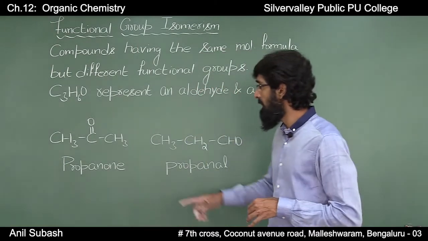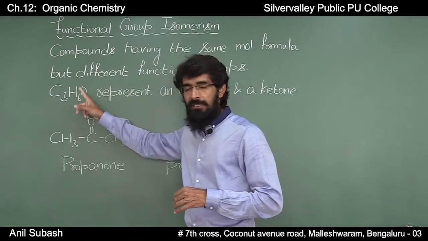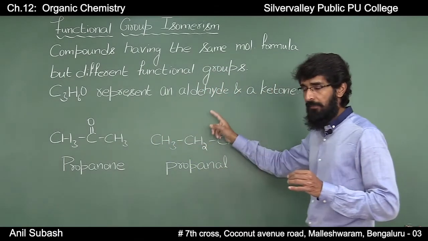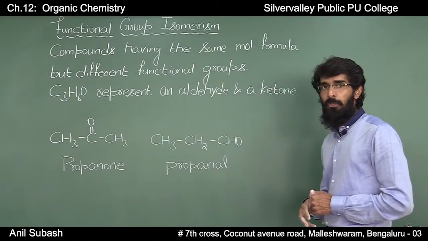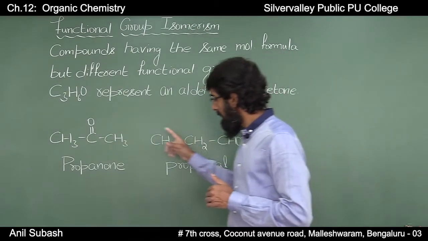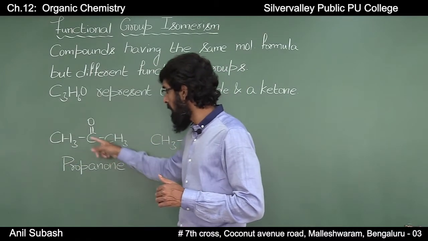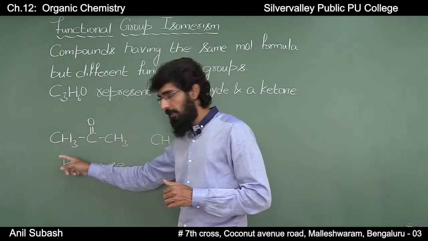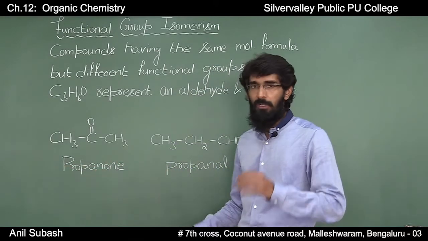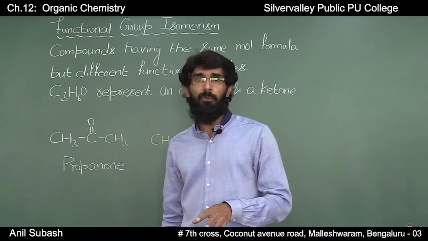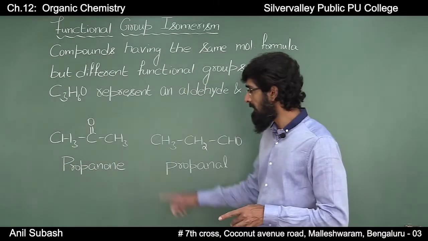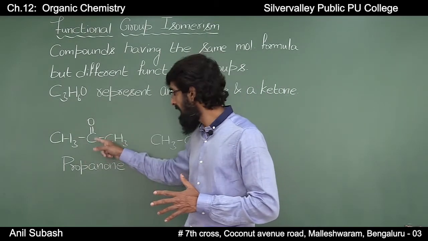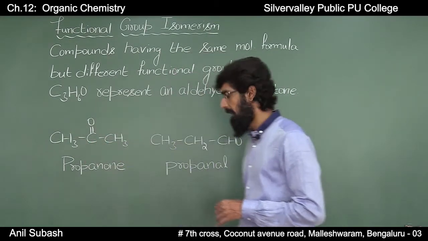For example, C3H6O represents an aldehyde as well as a ketone. CH3COCH3: the IUPAC name of this compound is propanone, or it is also known as acetone. In this case, the functional group is ketone, C double bond O.